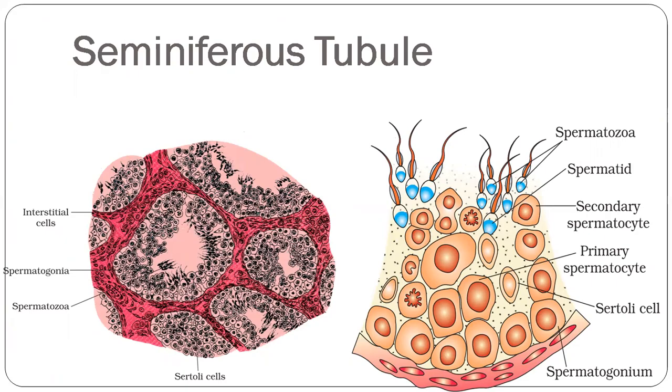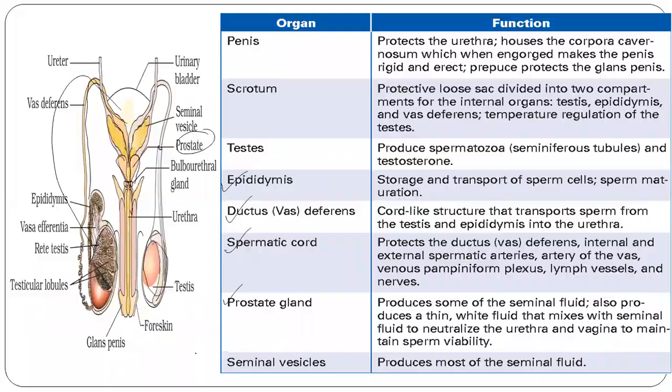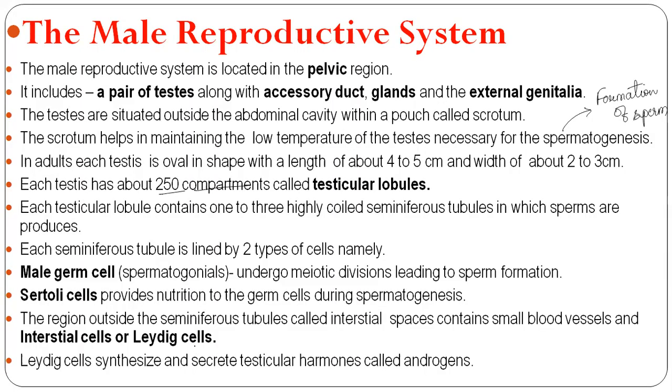And inside each seminiferous tubule, the sperms are produced. Each seminiferous tubule is lined by two types of cells, namely male germ cells and Sertoli cells. Okay. So the seminiferous tubule we are going to study in the next class. We'll be studying that in a very detailed manner.